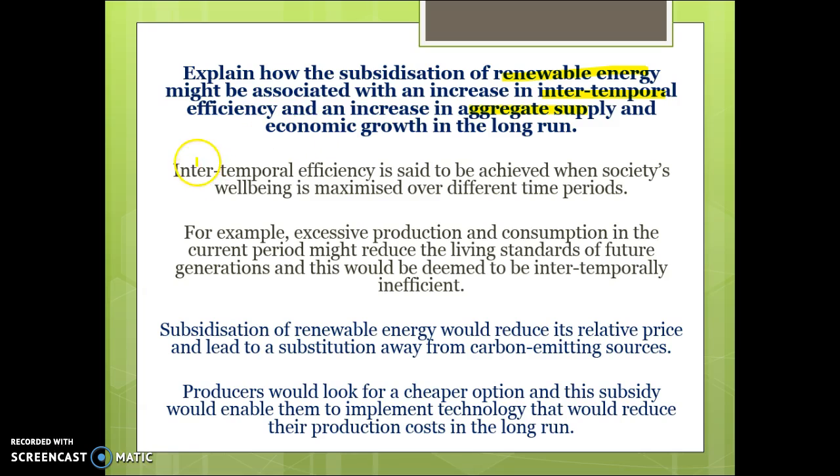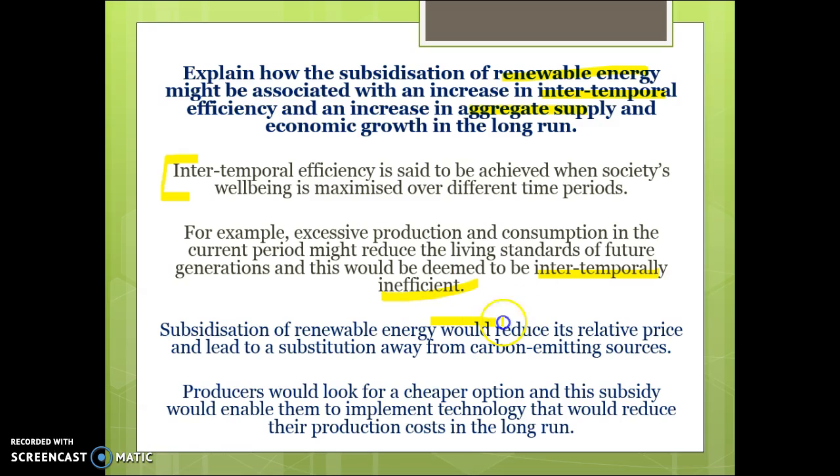So clearly within your answer you want to define intertemporal efficiency. It's achieved when well-being is maximised over periods of time, so that we're looking after the future as well as looking after the current generations. For example, excessive production and consumption in the current period might reduce the living standards of future generations. This would be deemed to be intertemporally inefficient.